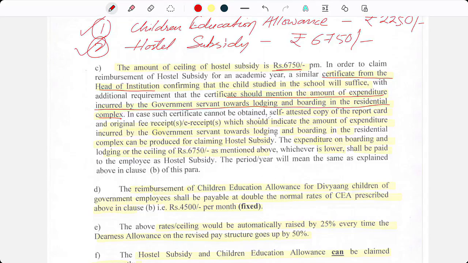In case such a certificate cannot be obtained, a self-attested copy of the report card and original fee receipts, which should indicate the amount of expenditure incurred towards lodging and boarding in the residential complex, can be produced for claiming hostel subsidy. The expenditure of boarding and lodging